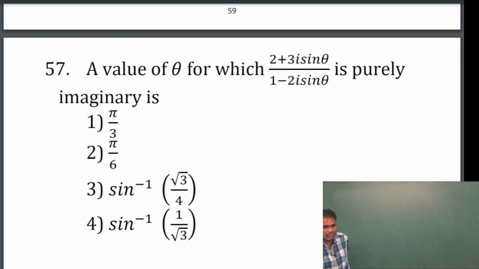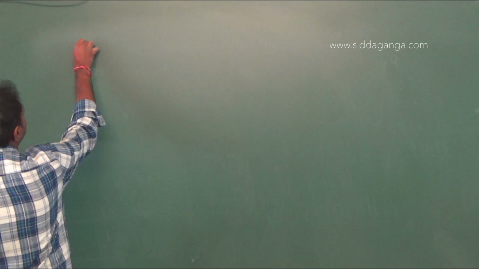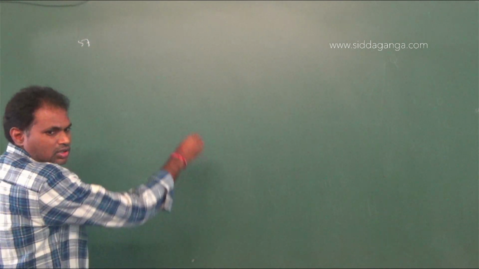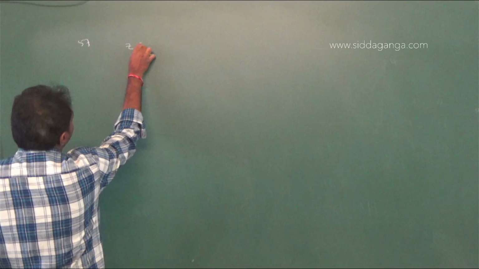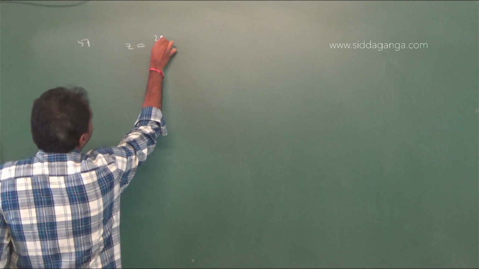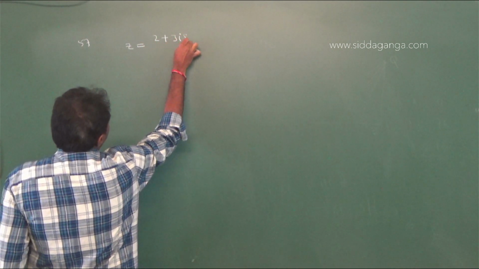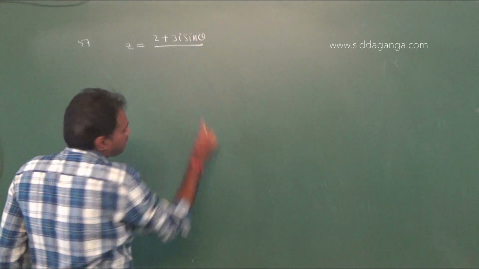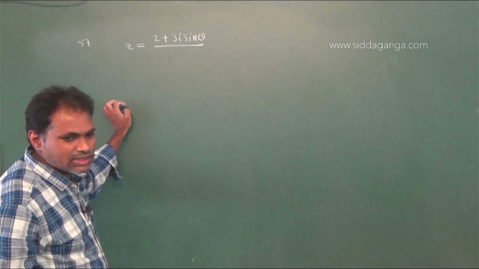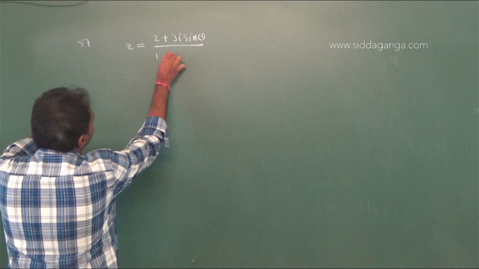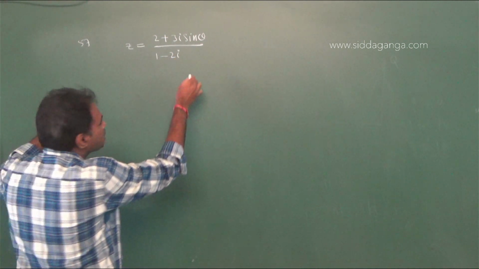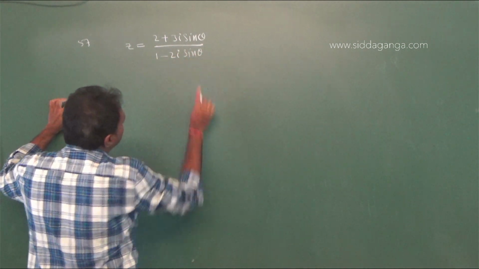Next, a value of theta for which (2 plus 3i sin theta) by (1 minus 2i sin theta) is purely imaginary is. Now given z equal to 2 plus 3i sin theta divided by 1 minus 2i sin theta. This is the given complex number.